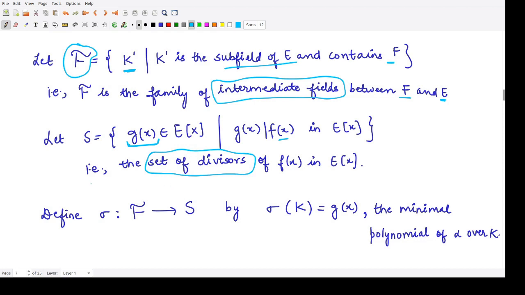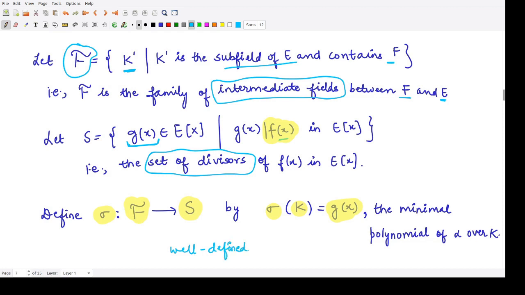Now because we have defined them clearly, we can define the mapping. The mapping is sigma, defined from this fancy f set to the set S by sigma of the field k, which is the intermediate field, equal to g of x, which is the minimal polynomial of alpha over k. Obviously, being the minimal polynomial, it would divide f of x. So the conditions are fulfilled and the mapping is a well-defined mapping.